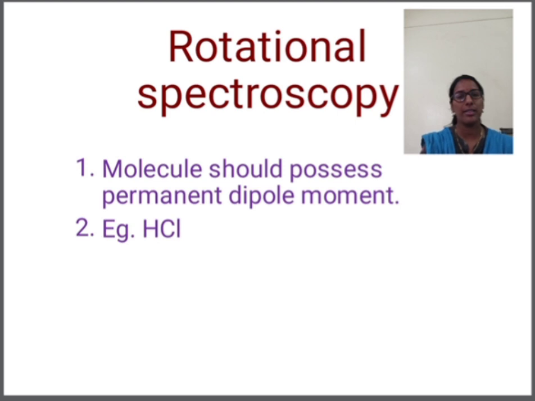When we take an HCl molecule, here hydrogen contains a permanent positive charge, and chlorine contains a permanent negative charge. So when we take the hydrogen and the chlorine atom, there is one bond and there is a charge separation on these two atoms, so we can say that there is a dipole. So simply the dipole moment should be a permanent dipole moment. Now consider homonuclear diatomic molecules like H2 and Cl2.